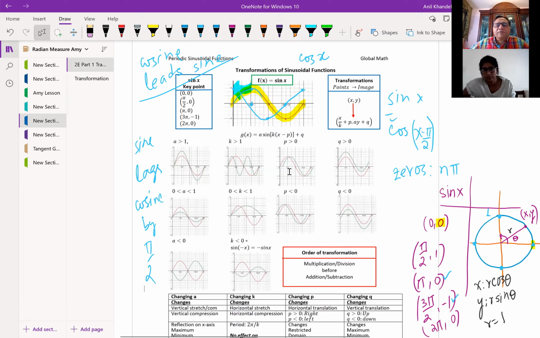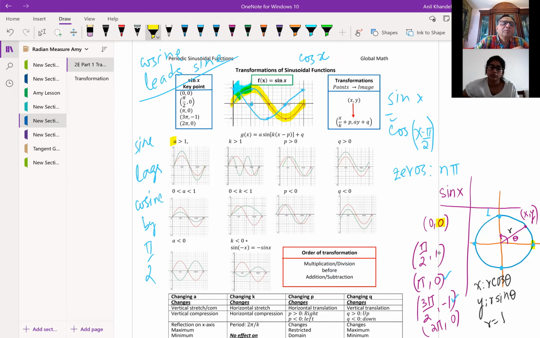Now, if you are talking about sine functions, as you can see with these examples, I've taken the value of a greater than 1. The green graph indicates the vertical stretch. The a value, which in the case of a sinusoidal function is called the amplitude, is how high it is from the axis.